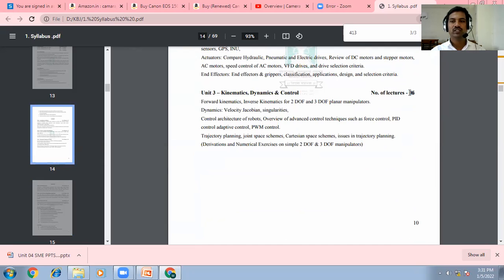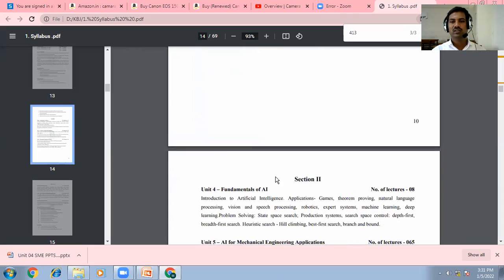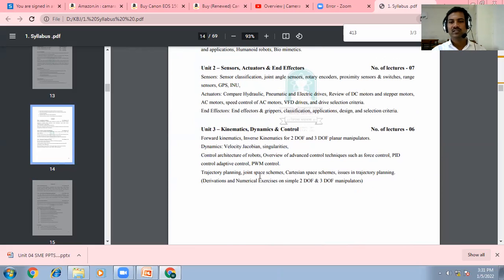Okay, we require near about 6 lectures to finish this chapter. But some mathematical calculation is there, so for that we have kept it for last. Mathematical calculations will be there. How to draw the 2 degree of freedom, how to generate kinematics of 2 degree of freedom, 3 degree of freedom. We are going to see it mathematically. So for that we have kept it at last. Just we will discuss and prepare accordingly, and we will finish this in 6 lectures.